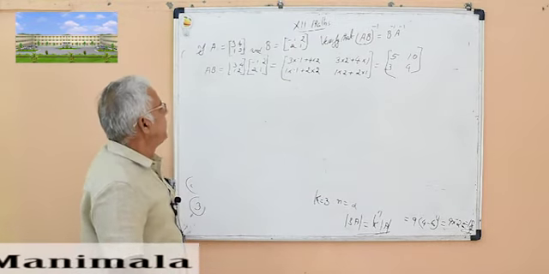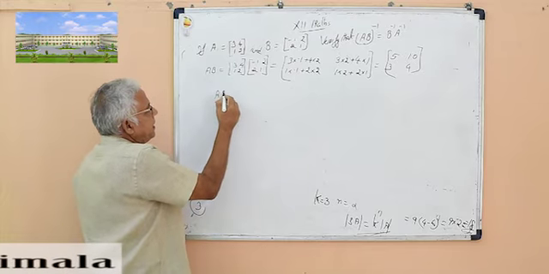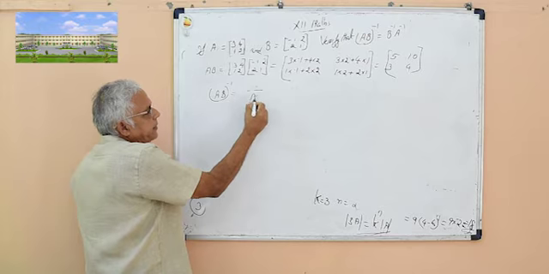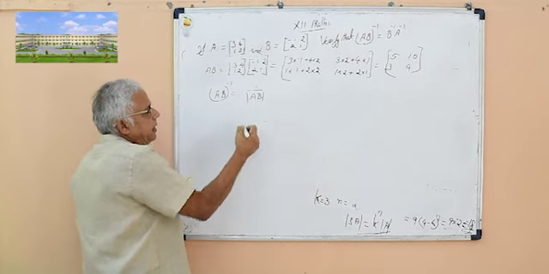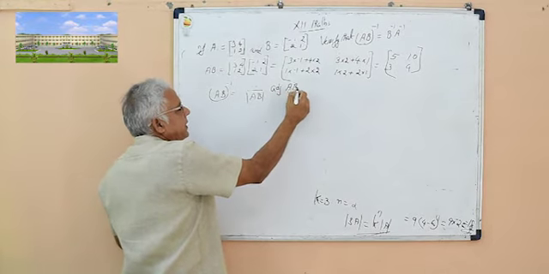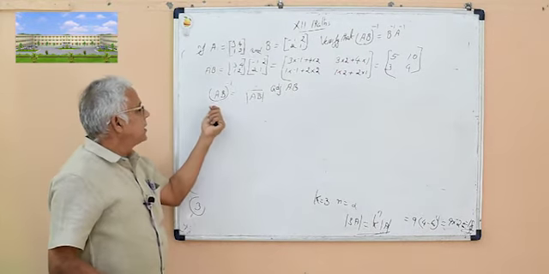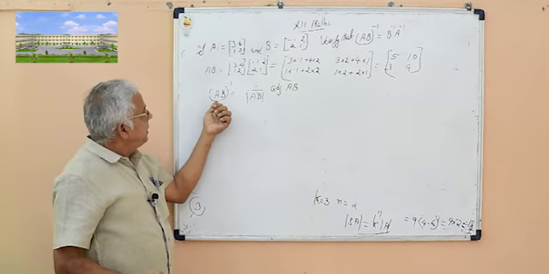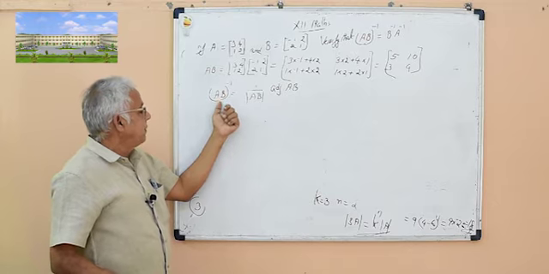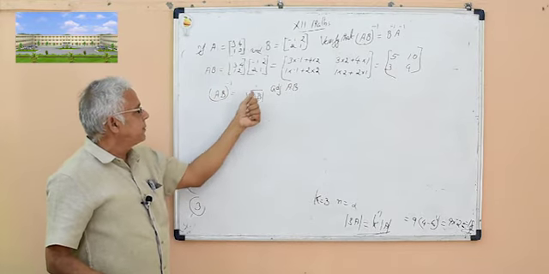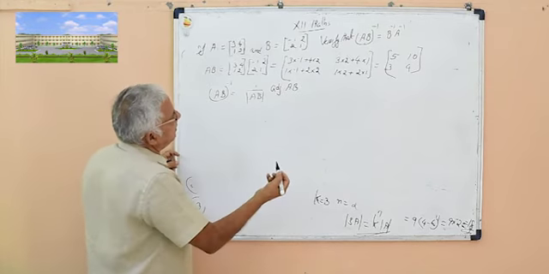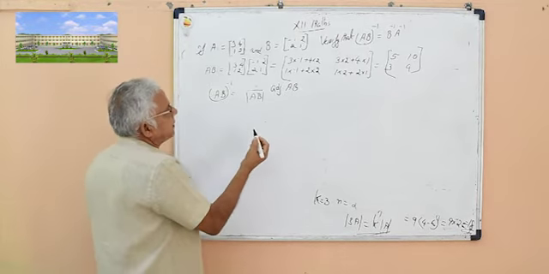Then find AB inverse. AB inverse is equal to 1 by determinant of AB into adjoint of the matrix AB. That was the result we have studied. So first we find the determinant of AB.